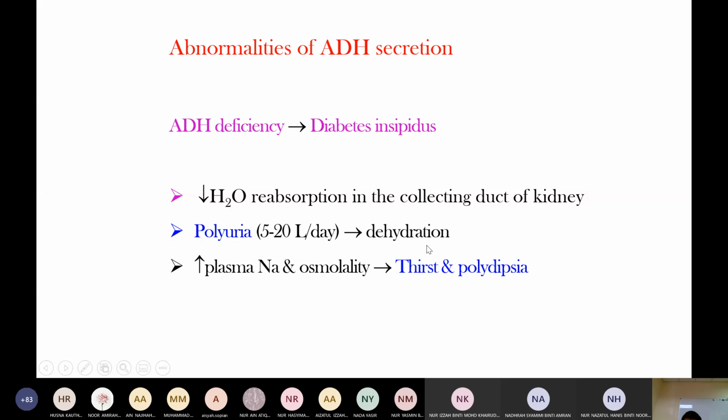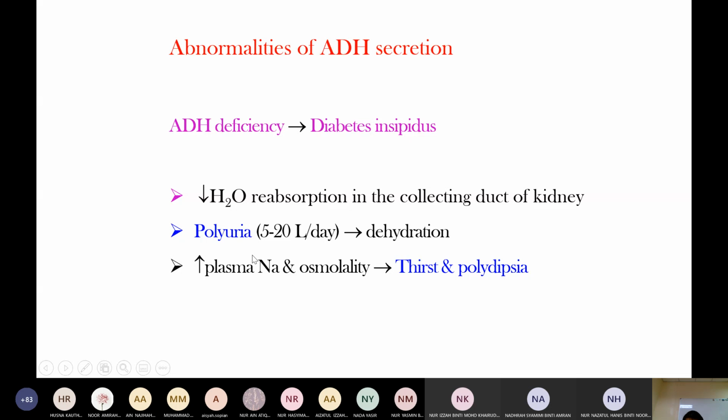Polyuria causes dehydration. With the fluid loss in urine, in the blood sodium and osmotically active substances become increased. So plasma sodium level is increased.